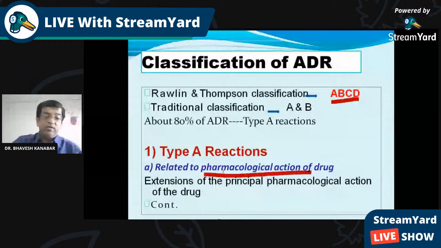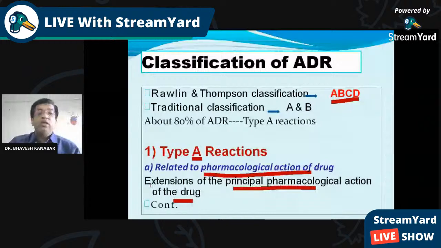Type A reactions are related to pharmacological actions. We have studied in many drugs about pharmacological action. Suppose adrenaline produces a rise in blood pressure, that is pharmacological action. Because of the adrenaline which produces a rise in blood pressure, it may lead to hypertension. So that is a type A reaction related to pharmacological action, an extension of the principal pharmacological action of the drug.